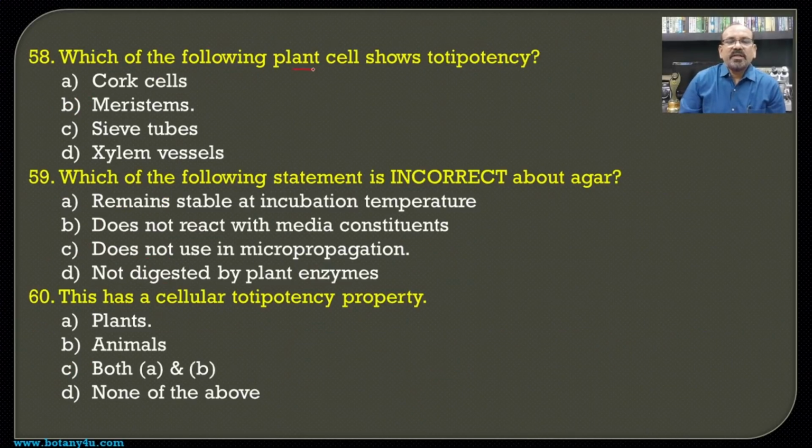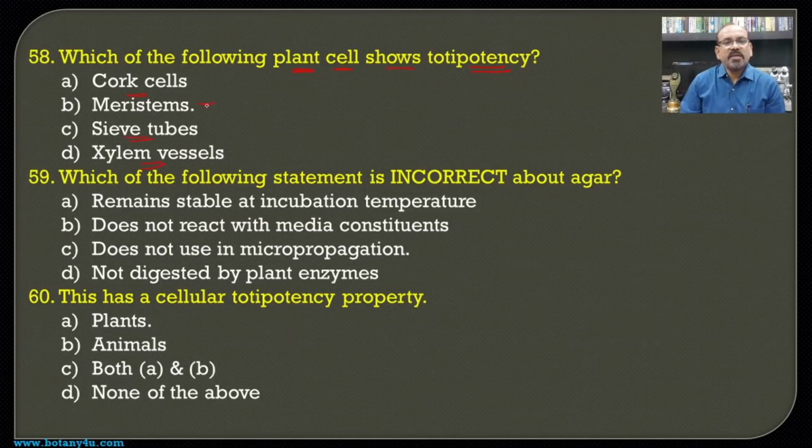Then, which of the following plant cells shows totipotency? Because every plant cell is not totipotent. It does not have the ability to regenerate into the complete organism. So cork cells, sieve tubes and xylem vessels are not used in culture because they do not have the ability to regenerate into the complete organism.